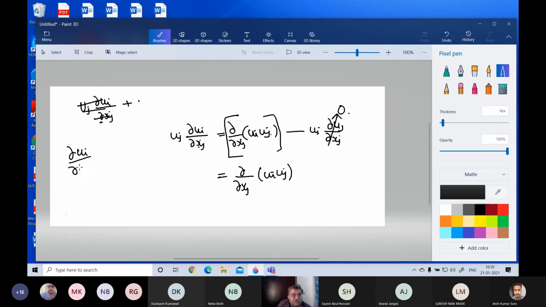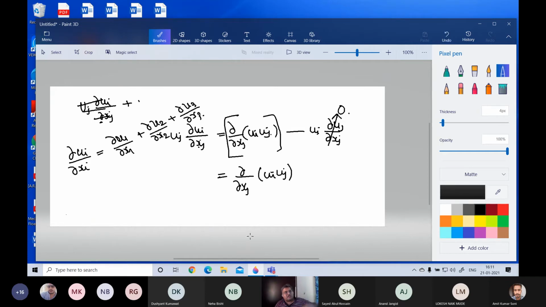for example, you take this one. When you have a term like this in the tensorial notation, ∂ui/∂xi is not one term. ∂ui/∂xi is ∂u1/∂x1 plus ∂u2/∂x2 plus ∂u3/∂x3. But your questions are very good.